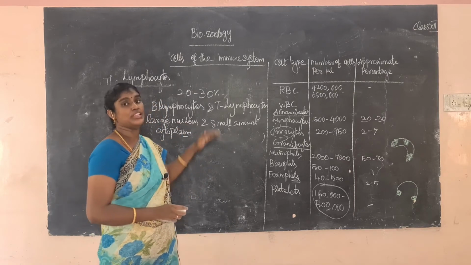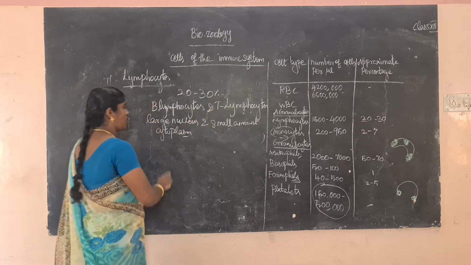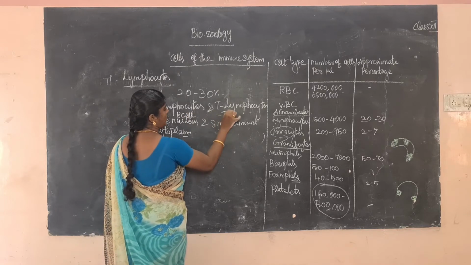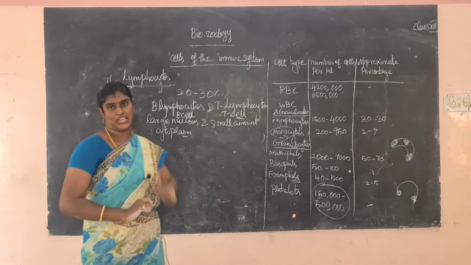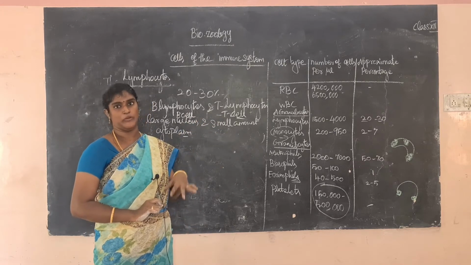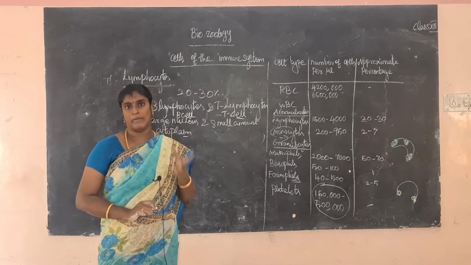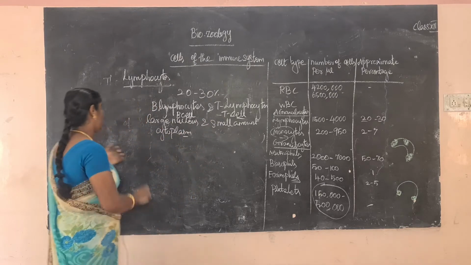B lymphocytes are commonly called B cells and T lymphocytes are commonly called T cells. We have written them as B cell and T cell. B cell immunity and T cell immunity you already learned. So the B cells and T cells are produced in the bone marrow.